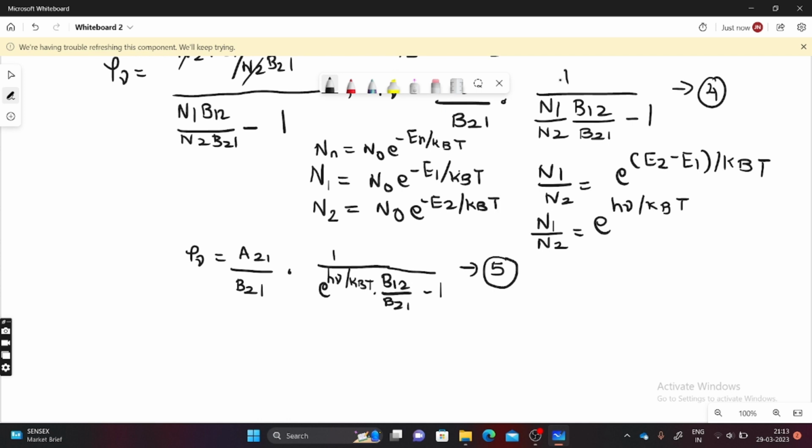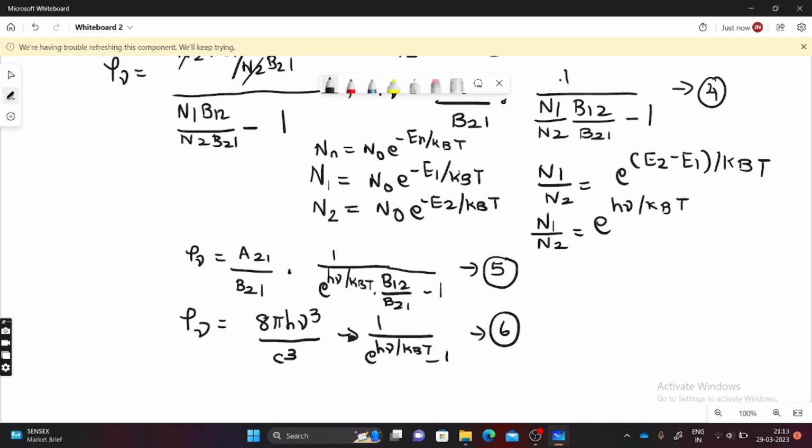And this equation 5 has a good relationship with Planck's radiation, 8 pi h nu cubed by c cubed, into 1 divided by e power h nu by kBT minus 1. You take it as 6.